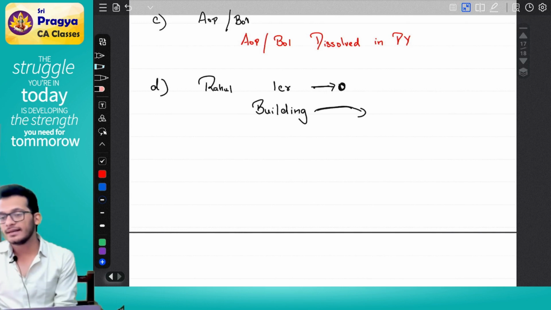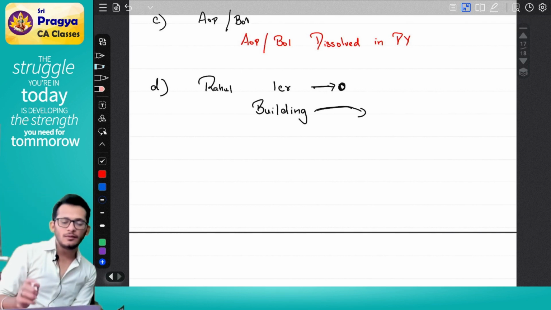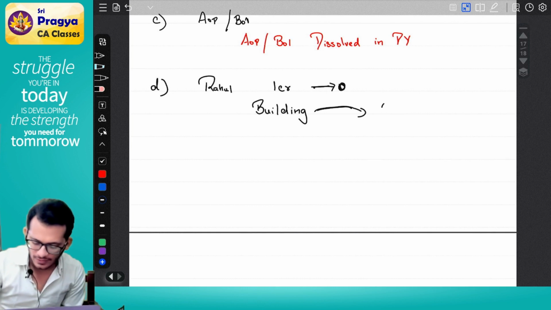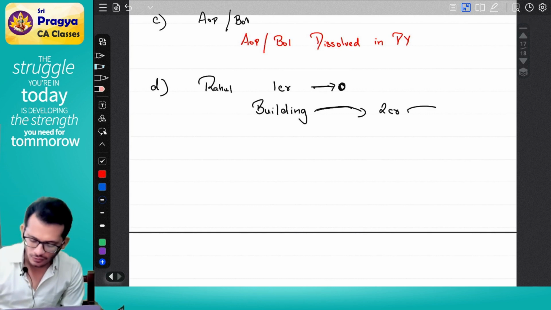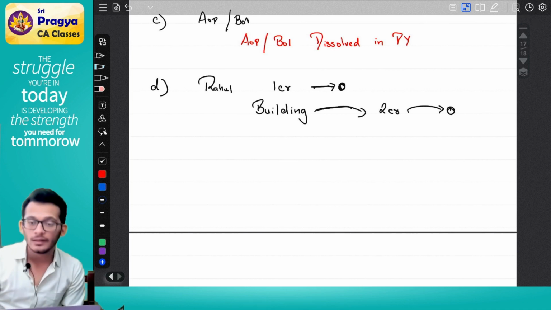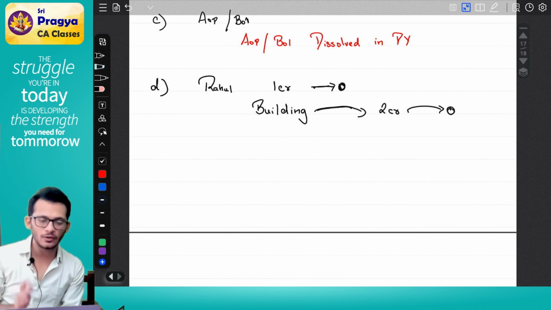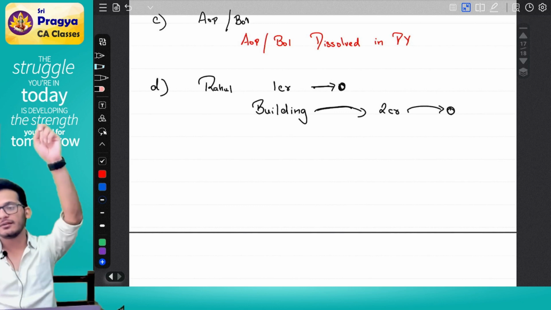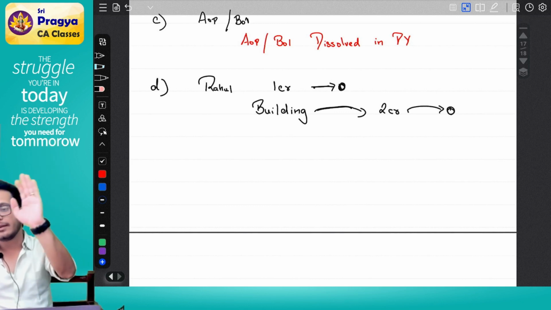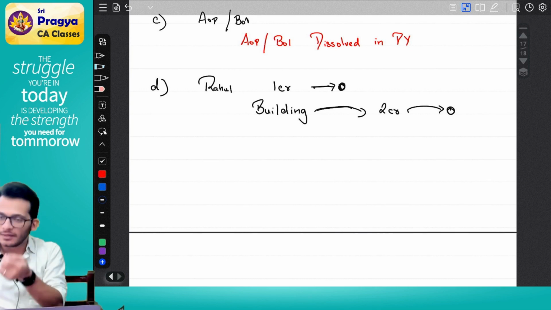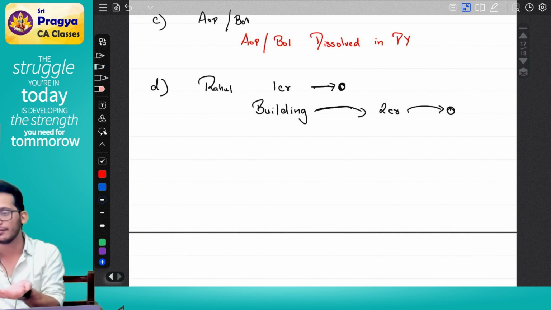The moment Rahul sold off the building, he got some money, let's say 2 crores. This 2 crores also Rahul spent off. Now think about it. The assessing officer is coming to you and saying, 1 crore Kamala, I want tax. You say, sir, money illa. He says, okay, I will take your building. I'm saying, sir, building is also not there. Can the assessing officer now collect money from you? No, you don't even have money to pay.